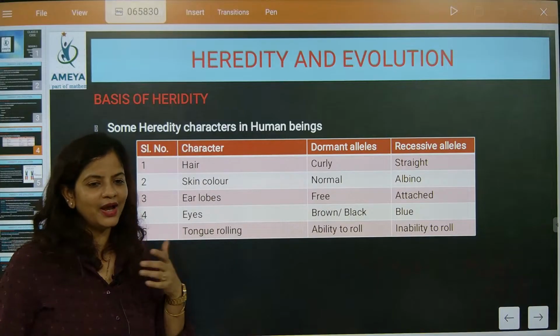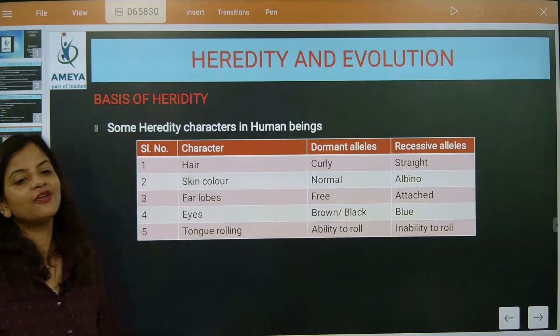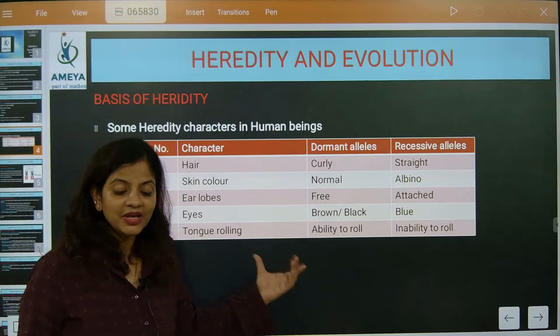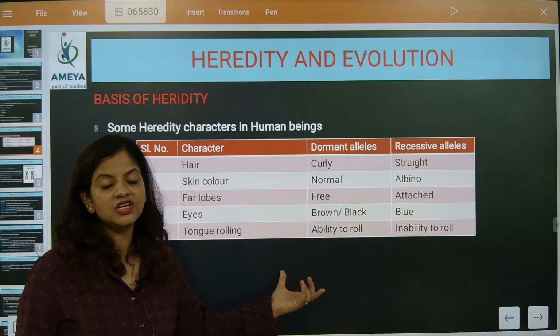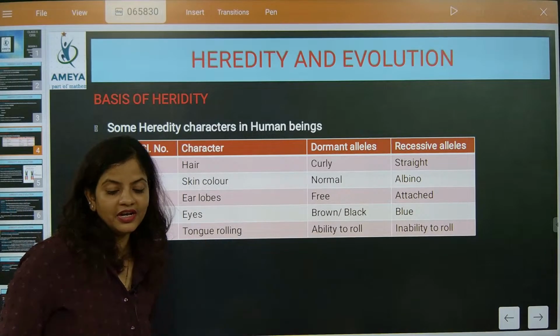I don't know how to do it, but definitely many people can roll the tongue. Many people cannot roll the tongue. But a major part of the population can roll the tongue, beta, and this will be considered as a dominant trait. Okay.